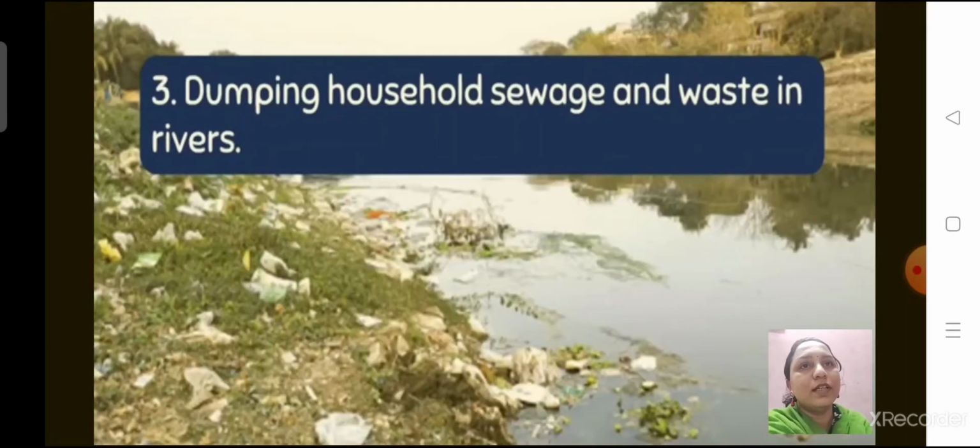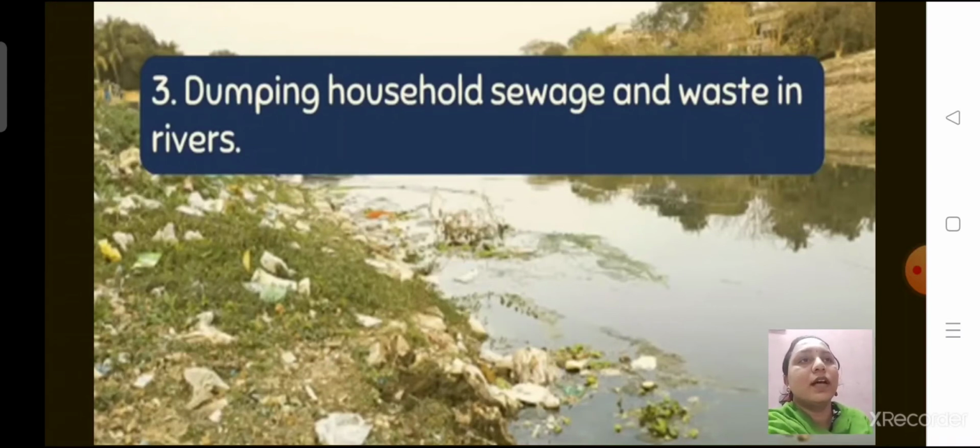And the third reason is dumping household sewage and waste in rivers, seas or lakes. Okay? We then say that the water has been polluted. Okay? So students, to save ourselves, we must save water first. Okay? Drinking polluted water causes many diseases.